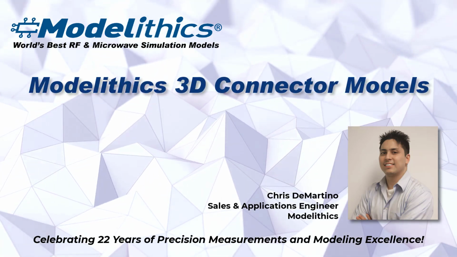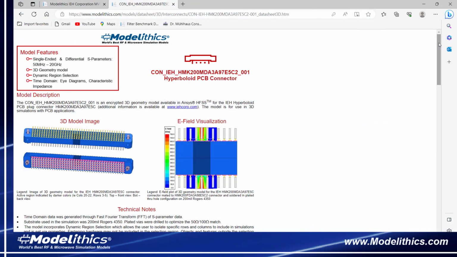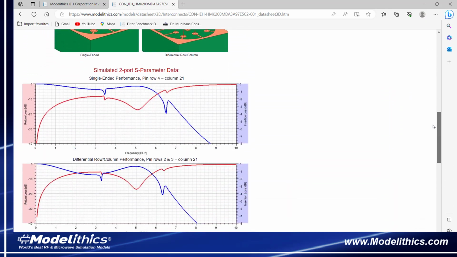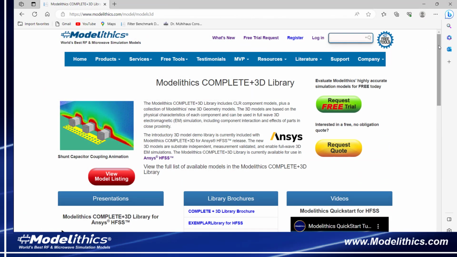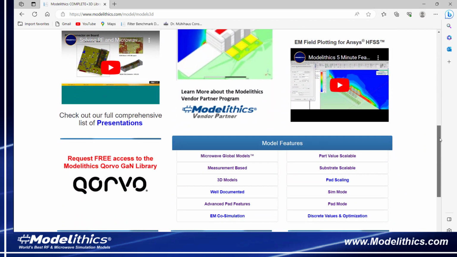In this video, we'll be discussing Modelithics 3D geometry models for hyperboloid connectors from IEH Corporation. Let's get started. Modelithics 3D geometry models for IEH connectors are available in the Modelithics Complete Plus 3D library.